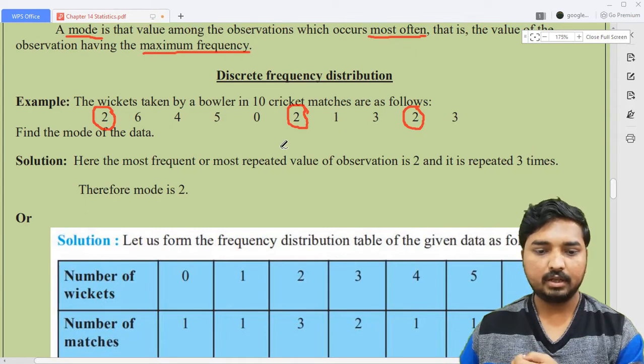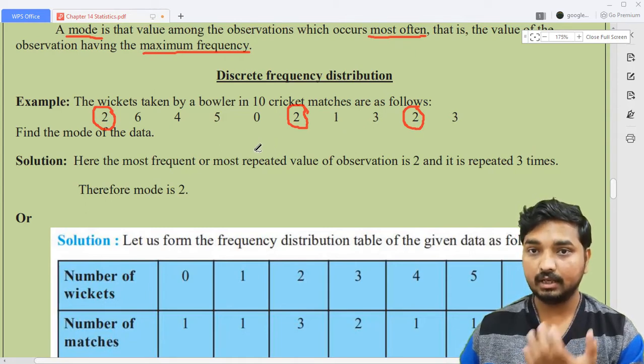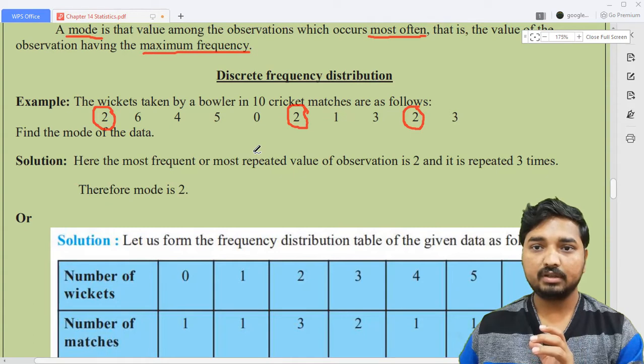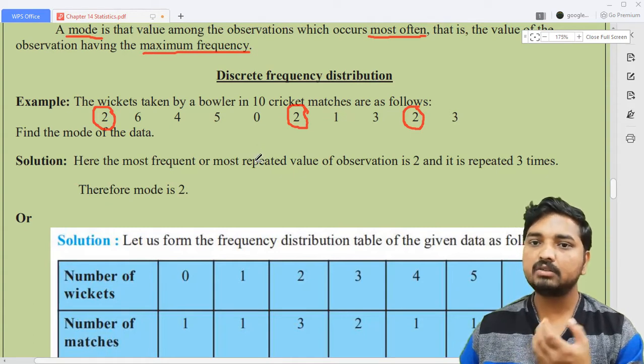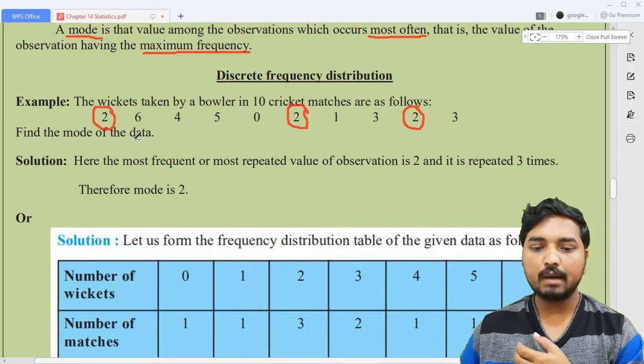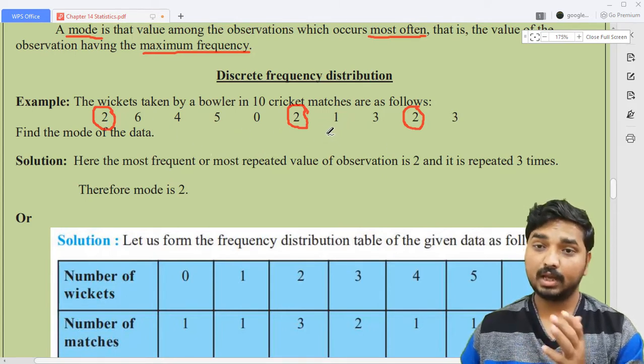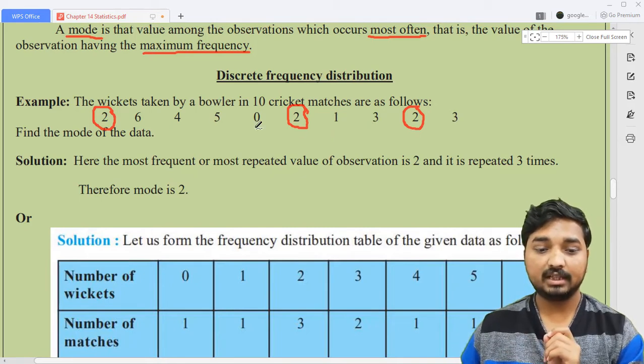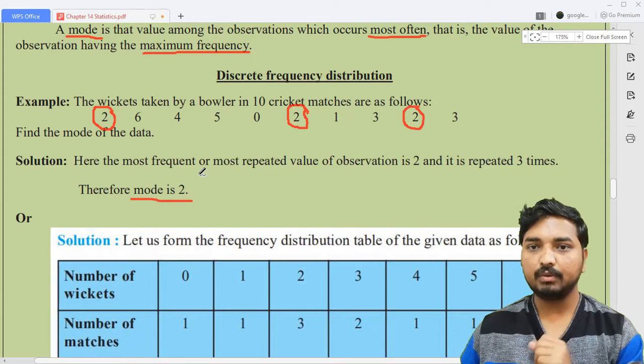Okay, but if you look at any other observation which appears more than 3 times, is there any observation? No, definitely you can't get any other observation which appears most frequently, repeated so many times. Here 2 appears 3 times, and no more observation appears more than 3 times. So that's why the data 2 will become actually what? Mode of this given data.